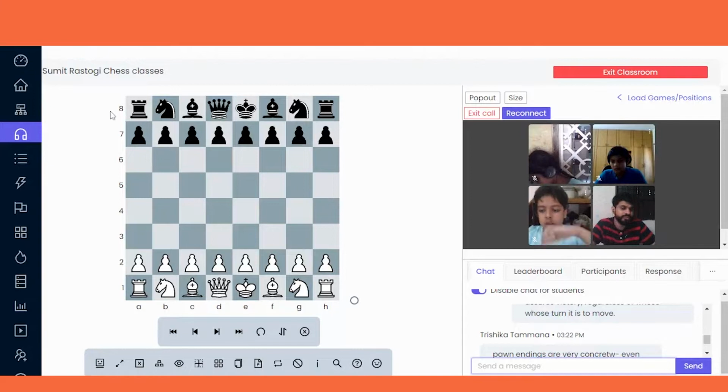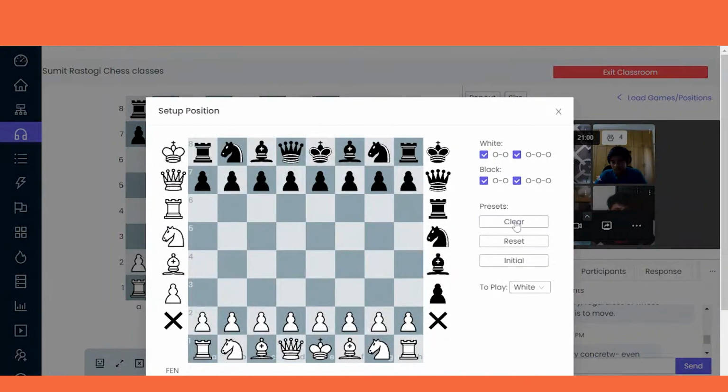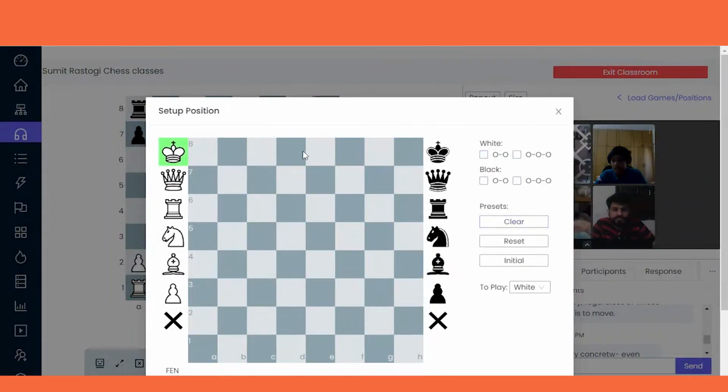What is opposition in chess? Let's see what is opposition in chess. There are two kinds of opposition in chess. Let me put up some example, then we will talk.